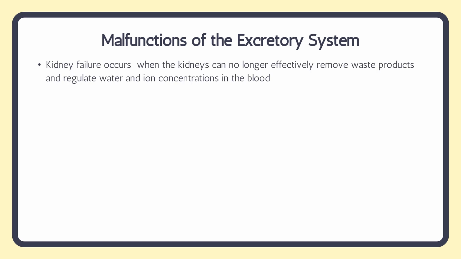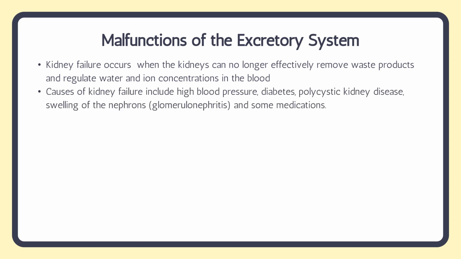All right, so let's look at some malfunctions of the excretory system. So like I mentioned earlier, you can have kidney failure, and this occurs when the kidneys no longer effectively remove waste or regulate water and ions concentration in the blood. So this is the main function of the excretory system. If it's not doing this, we have kidney failure.